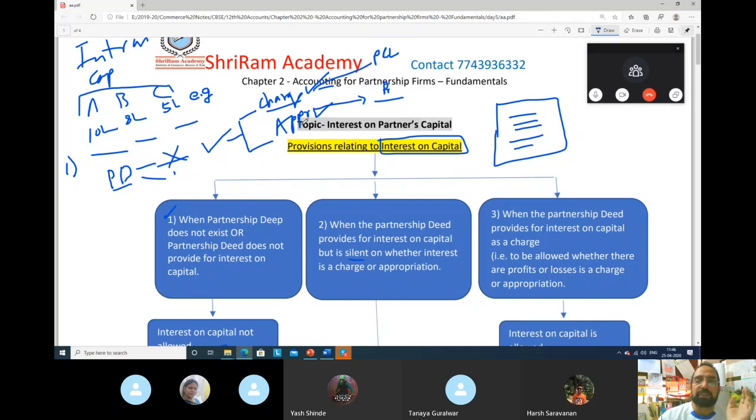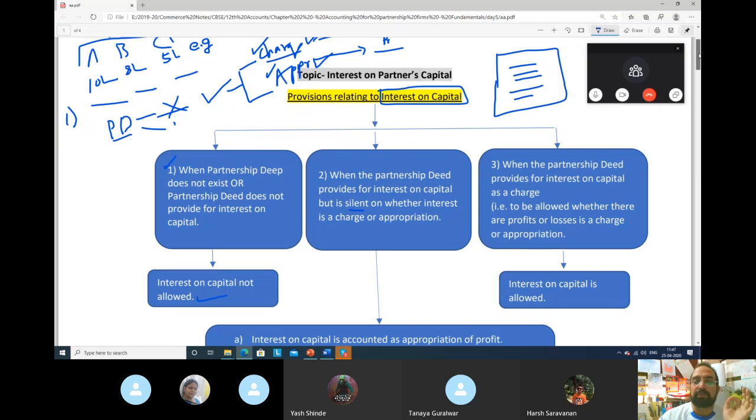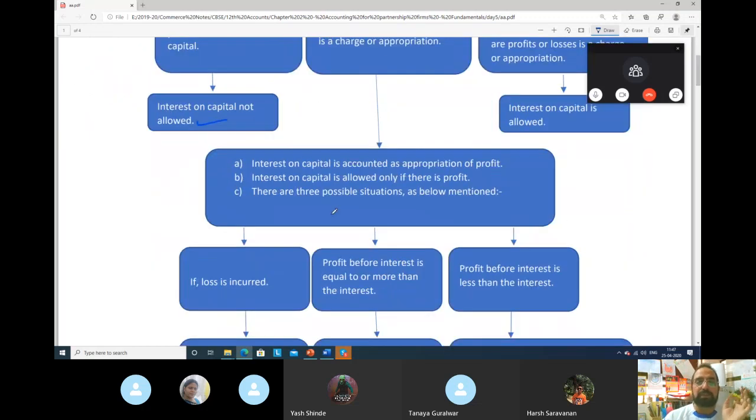So if it is not mentioned in the partnership deed whether interest on capital is charge or appropriation, in that case we will take interest on capital as appropriation. Remember this point. See guys, try to understand please.